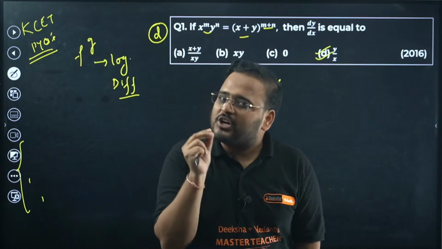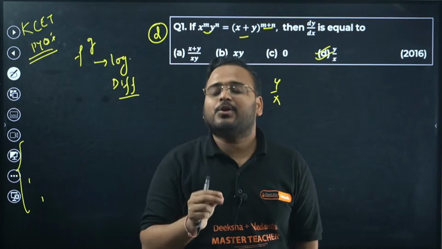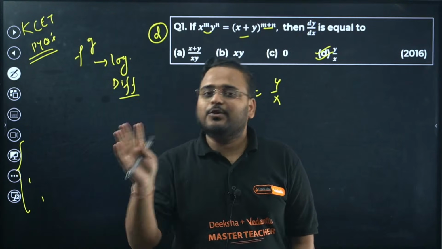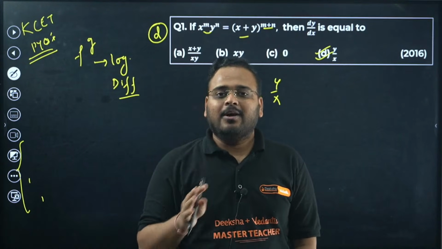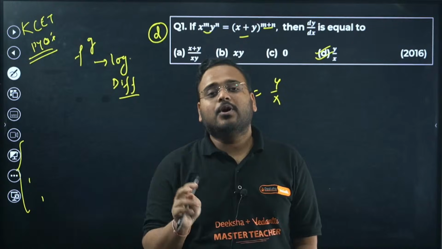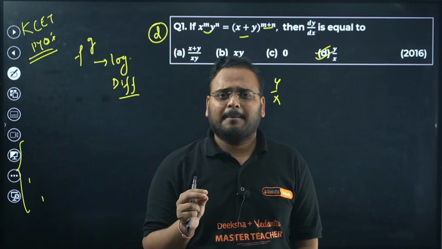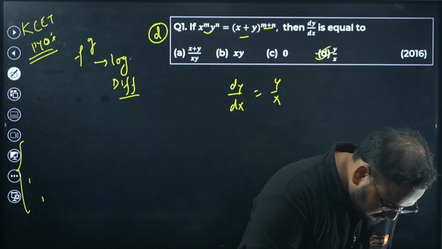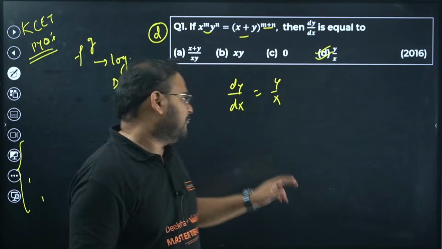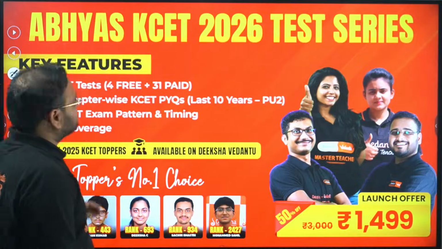Just you have to be a little bit structured. You'll get good marks in boards, you'll get good marks in KCET, and then you can say that what they were telling you was completely wrong. So for KCET, take this. That's the one answer for you.